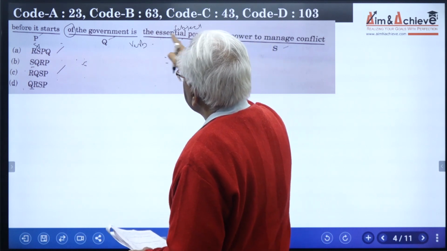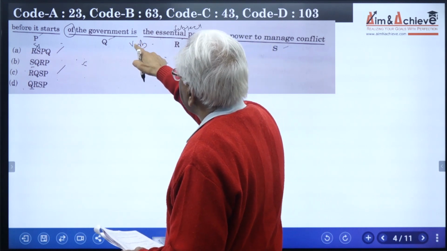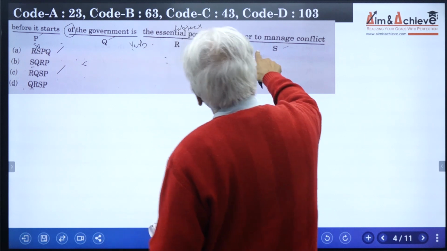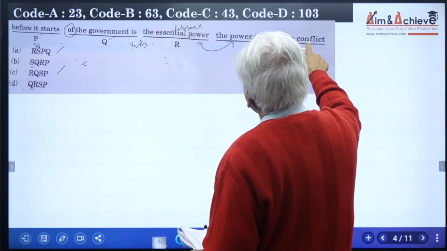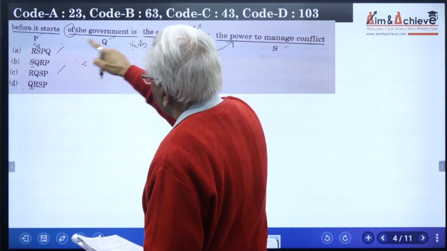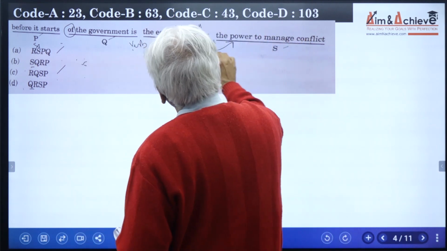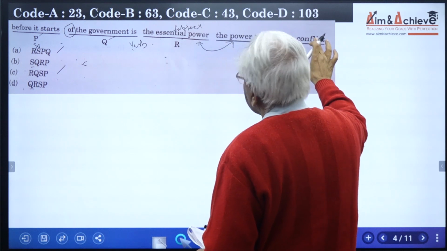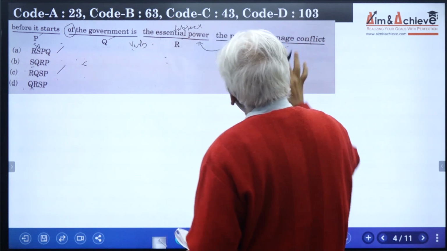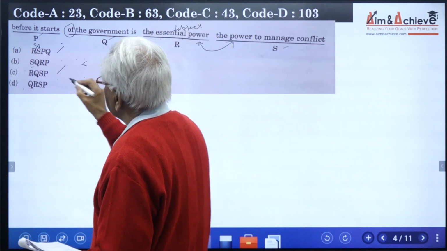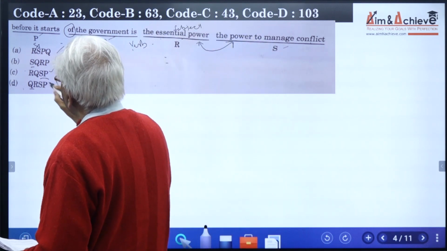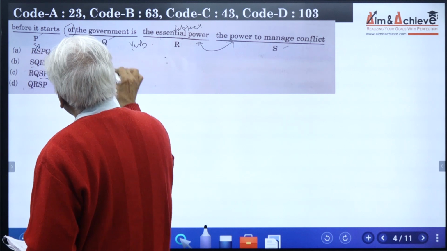RQSP, the essential power of the government is the power to manage conflict. How? When? Before it starts. So the power to manage conflict before it starts. So this also works out fine. That means part sequence SP is also right, and that means option C is the best answer.